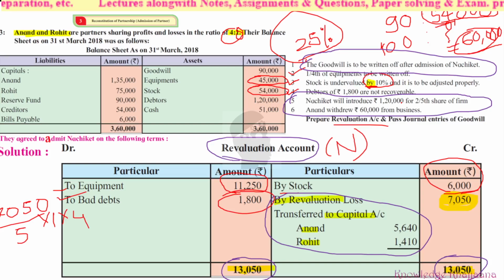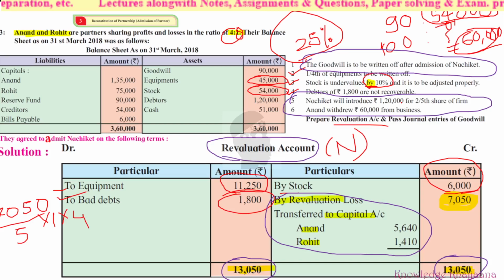Now, what is the journal entry? Adjustment numbers 2, 3, and 4 we had given effect in the revaluation account, right? Or the profit and loss adjustment account. The effect of these items is given in either the revaluation or profit and loss account, which are related to the old balance sheet only. For these three, we have already given effect in the revaluation account. Now, apart from that, what is left?